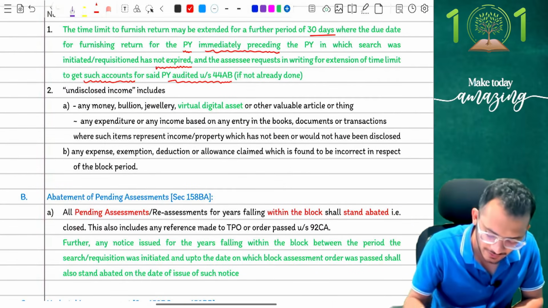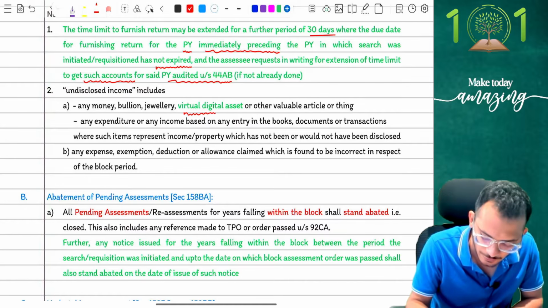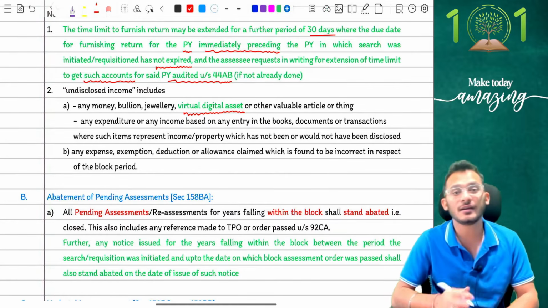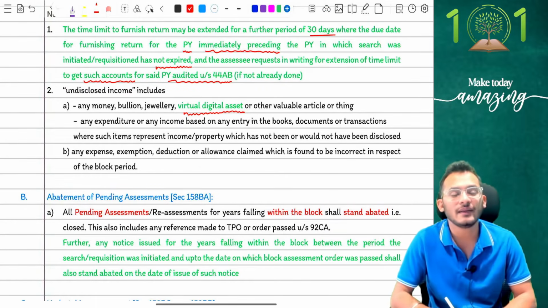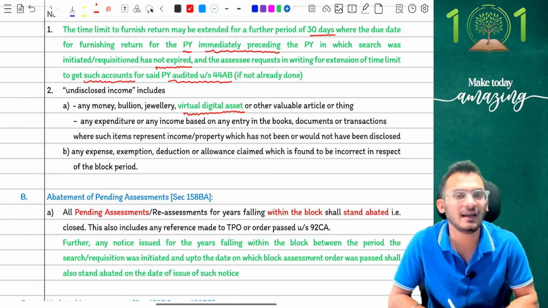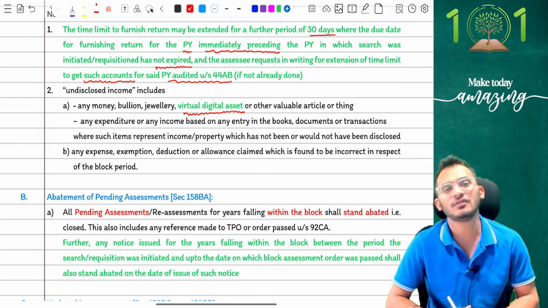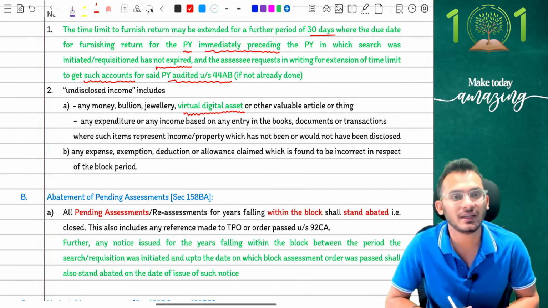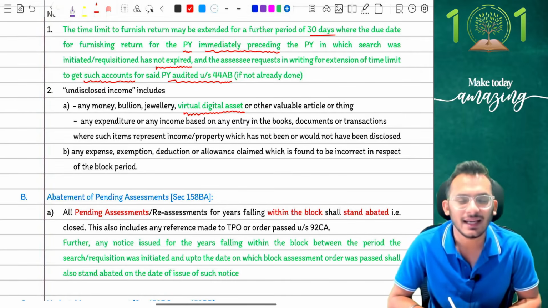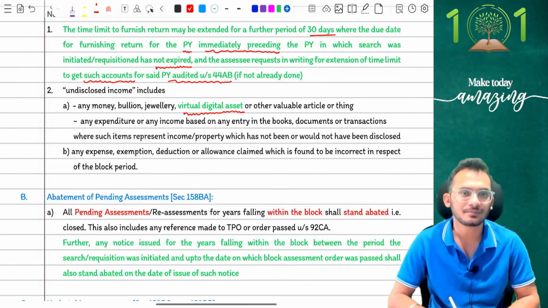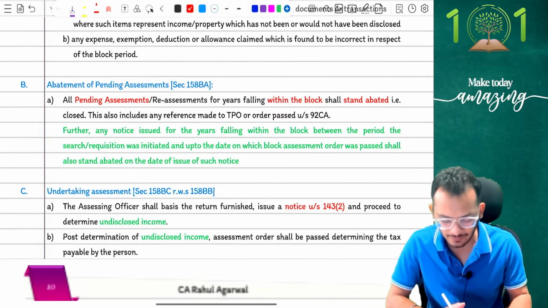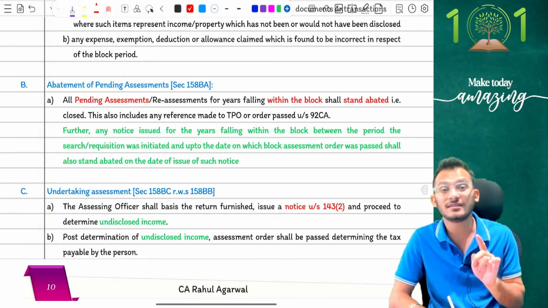income, they have now clarified that undisclosed income now also includes virtual digital assets, basically your cryptocurrency. So now they clarify that if a person has cryptos in his hand and cryptos are being kept as undisclosed income, then in that case, cryptos can also be caught for the purpose of search and seizure, and now they can take it over and tax at the rate of 78%.